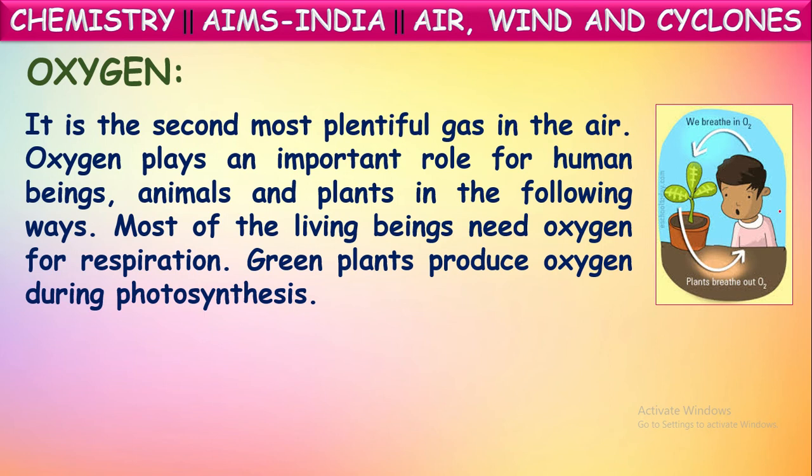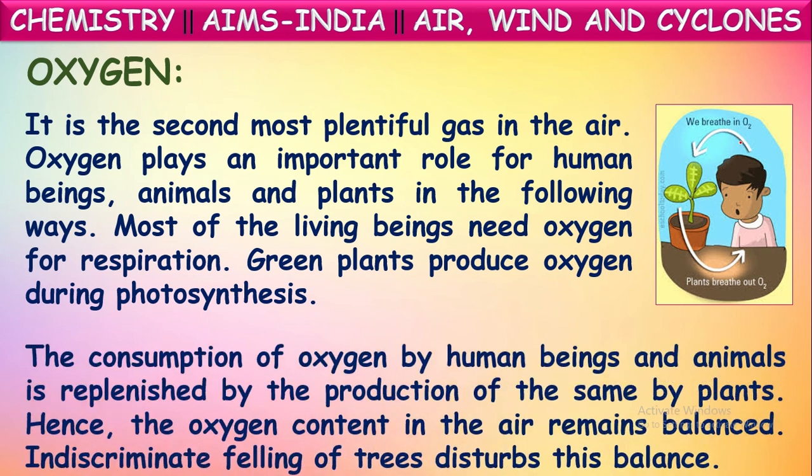So animals and human beings consume this oxygen gas by breathing and utilize it for their respiration process, whereas plants release this oxygen gas in the process called photosynthesis.